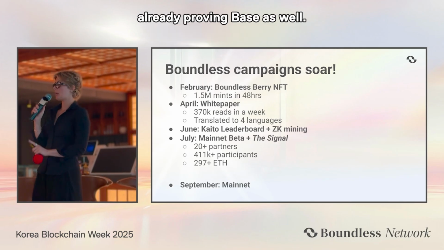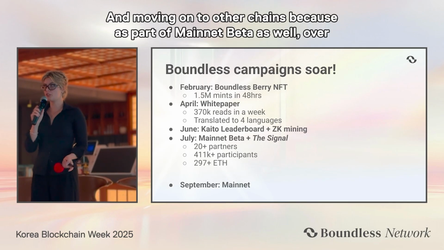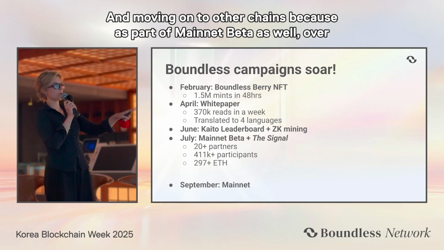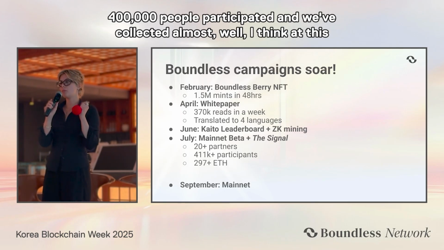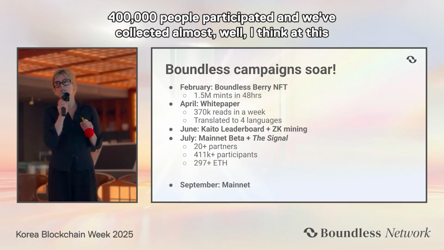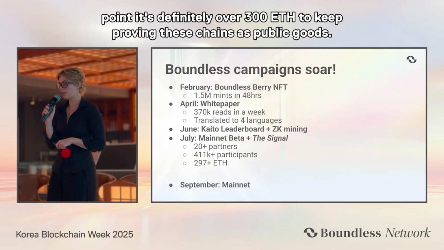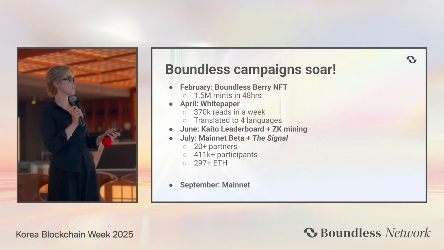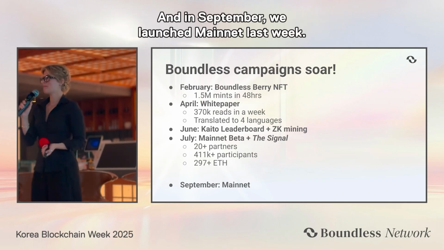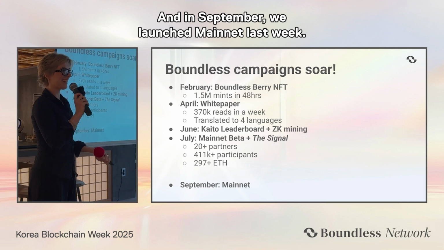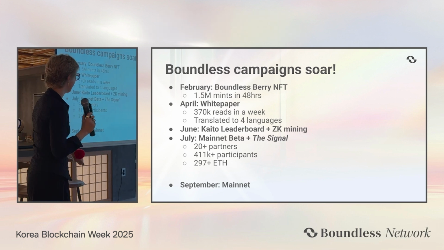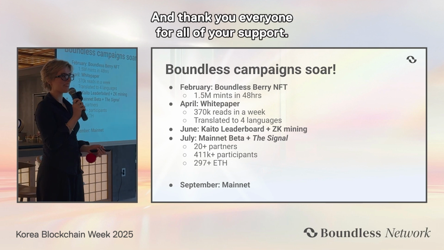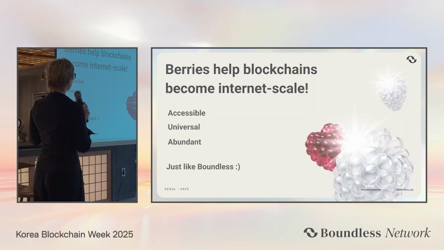And we're already proving Base as well, and we're moving on to other chains because as part of mainnet beta as well, over 400,000 people participated, and we've collected almost, well, I think at this point it's definitely over 300 ETH to keep proving these chains as public goods. And in September, we launched mainnet last week. Yay! It went really well, and thank you everyone for all your support.